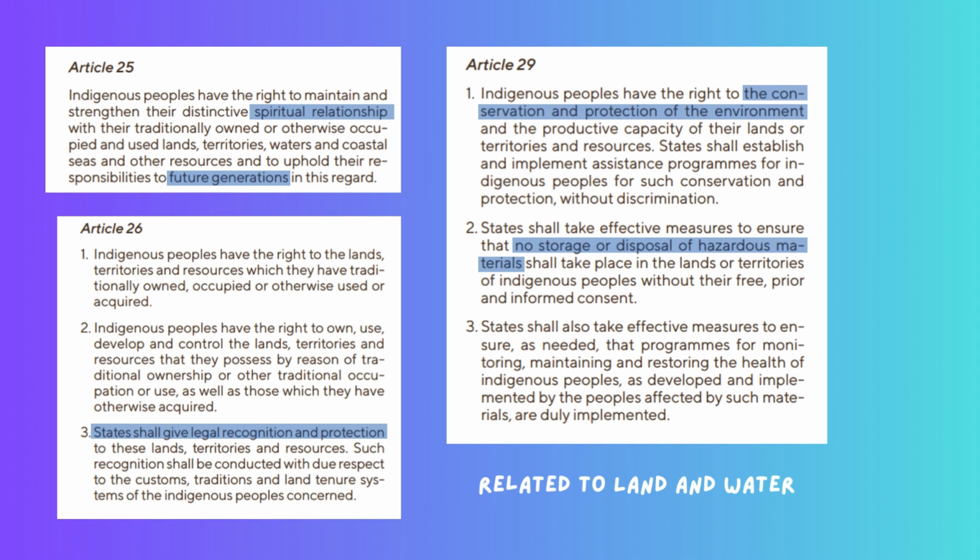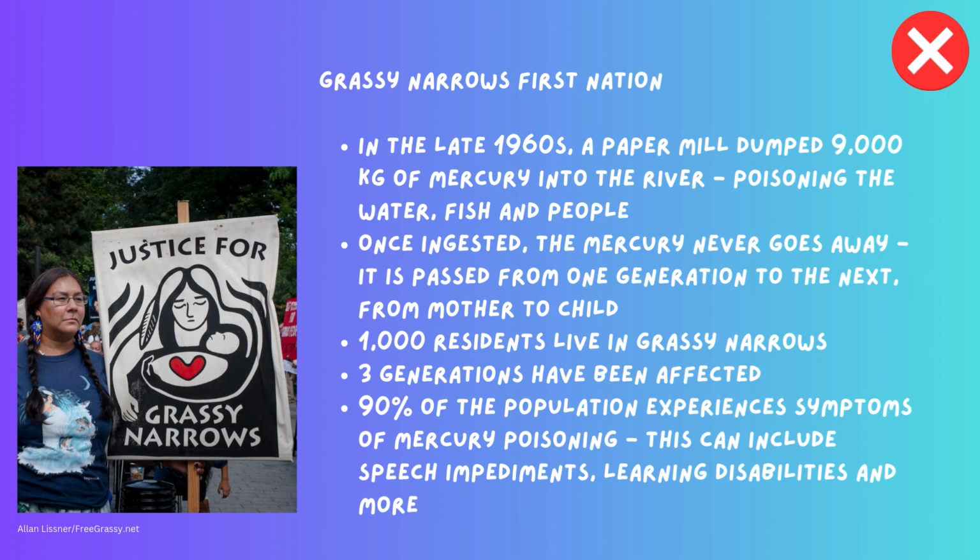States shall also take effective measures to ensure, as needed, that programs for monitoring, maintaining, and restoring the health of Indigenous peoples, as developed and implemented by the peoples affected by such materials, are duly implemented. All of these articles are related to the land and water. As you can see, this is not happening.